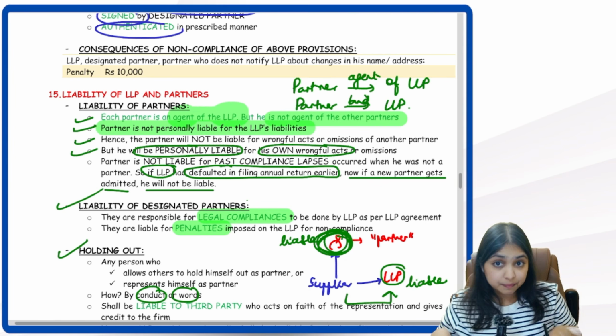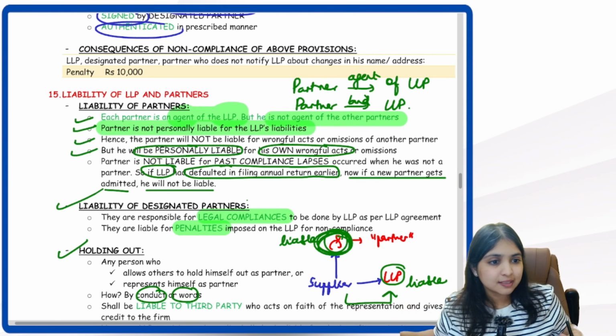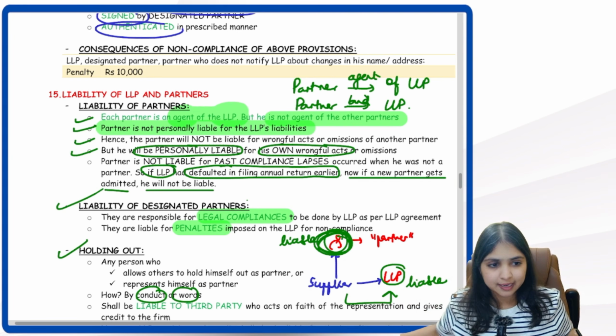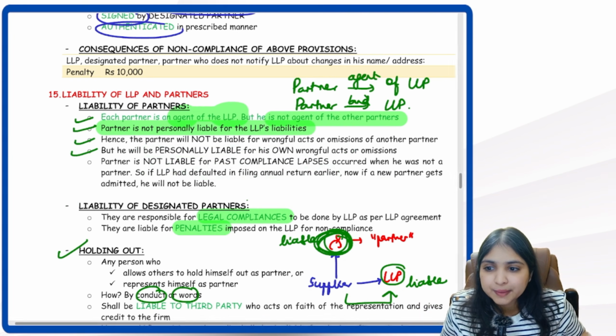But before I became a partner, whatever non-compliance happened in the LLP, for that you can't hold me liable. So are these points perfectly clear, everybody? So what are your points?